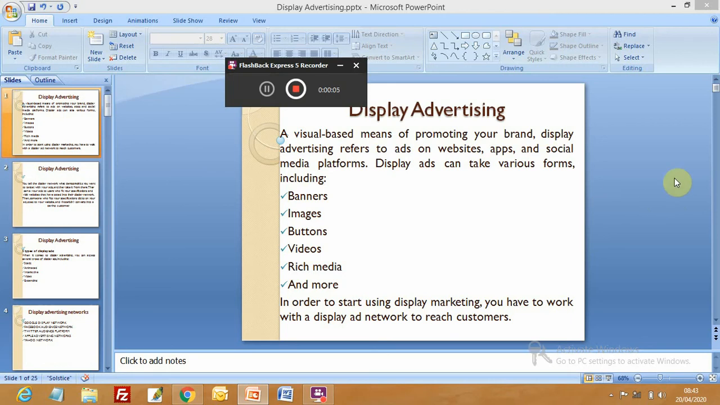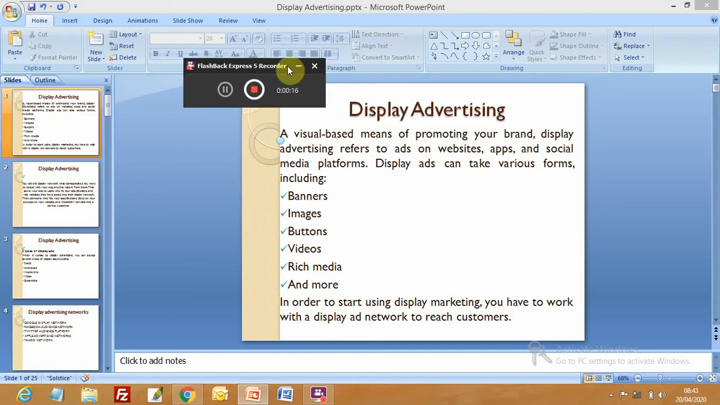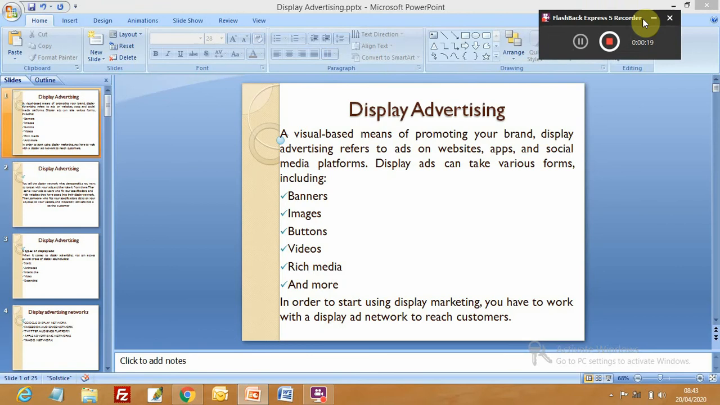Today's topic is display advertising. We have discussed a lot of things about display advertising when we were discussing Google AdWords. At the time of discussing Google AdWords in detail, display advertising and the different types of display advertising were covered, and we will discuss the different types today. Visual display advertising is a visual based means of promoting your brand.